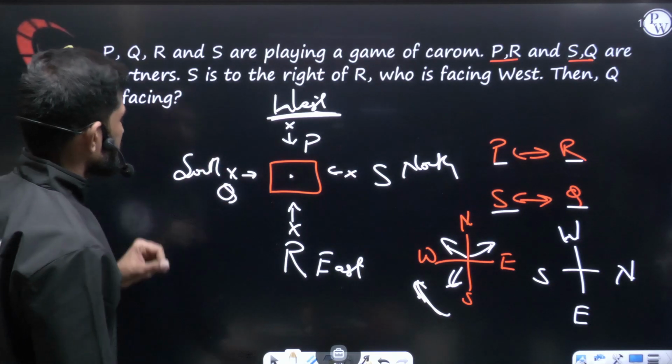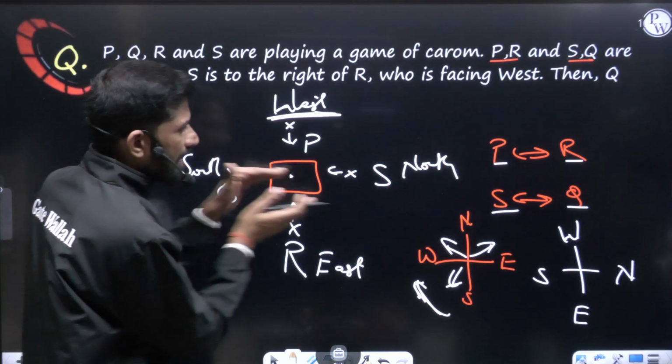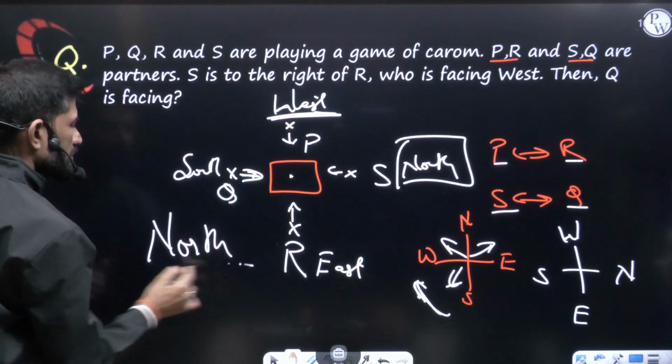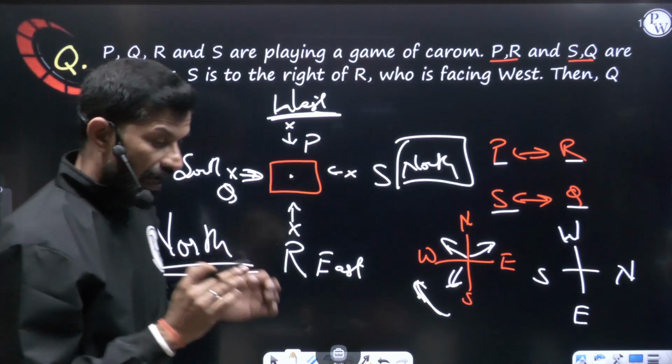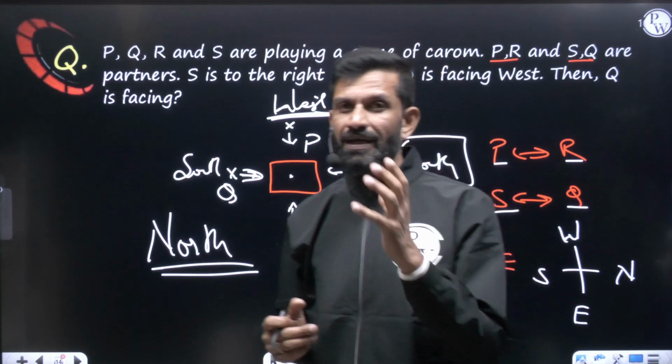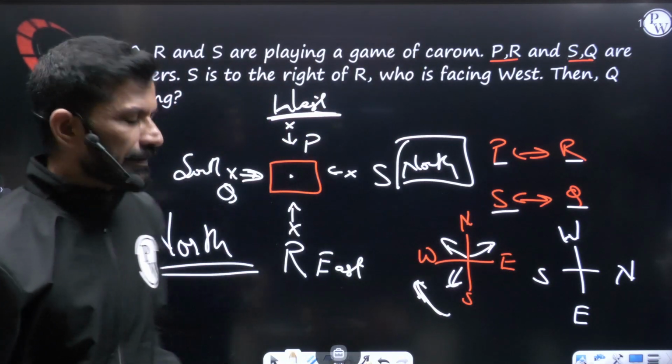Question is, Q is facing. So Q is facing like this. So this direction is actually the north direction, Q is facing north. So this is our answer. This is how the arrangement questions will be. We'll discuss more questions on this arrangement, but let me clear the ranking part first.